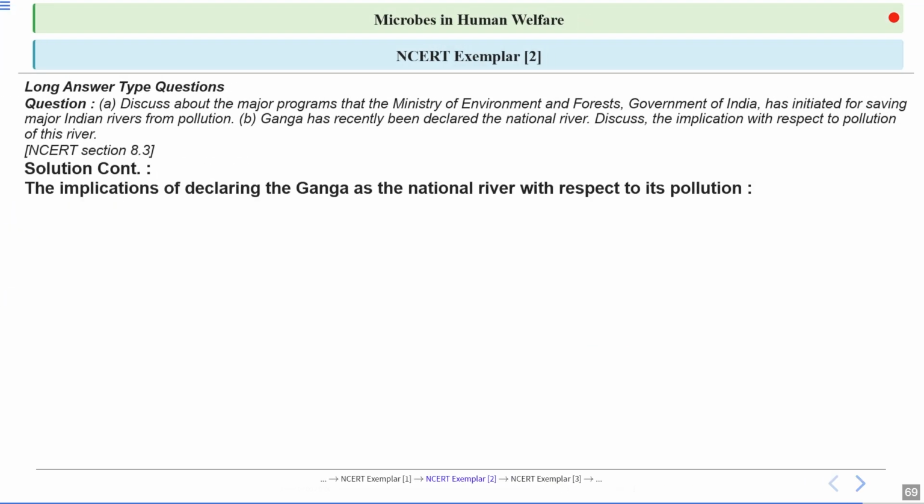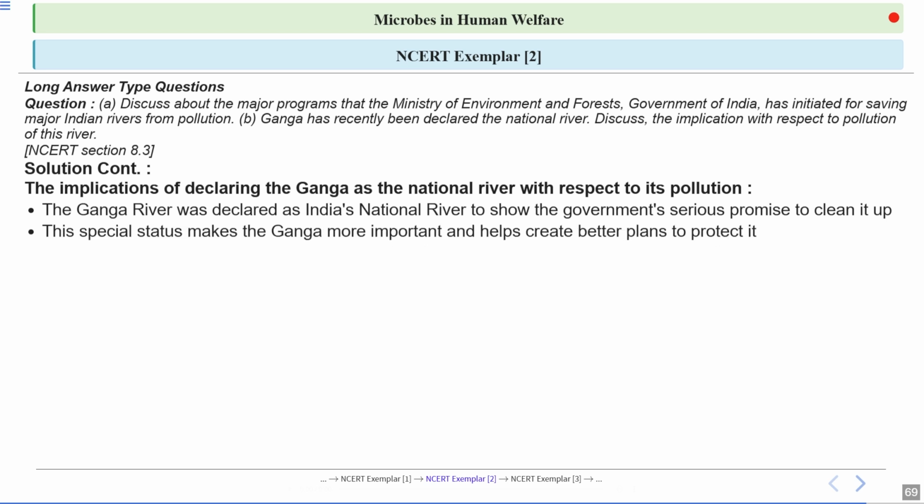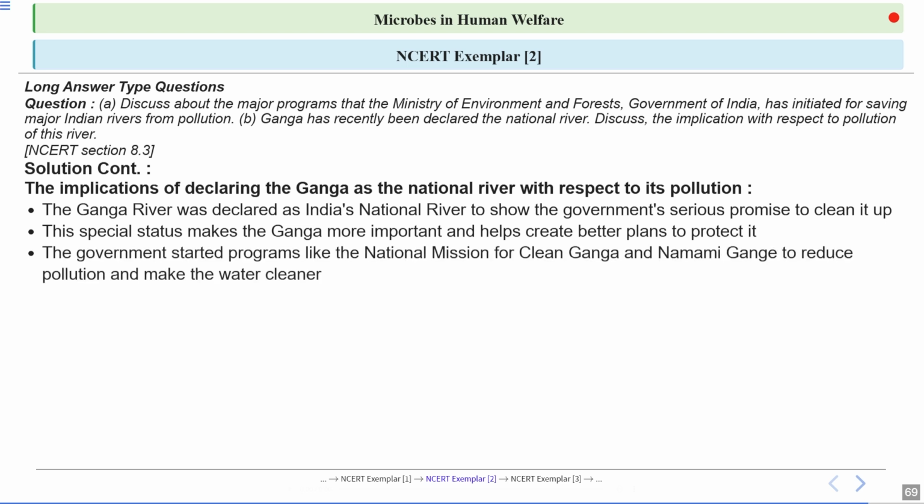Now the implications of declaring the Ganga as a national river with respect to its pollution. The Ganga River was declared India's national river to show the government's serious promise to clean it up. This special status makes the Ganga more important and helps create better plans to protect it.